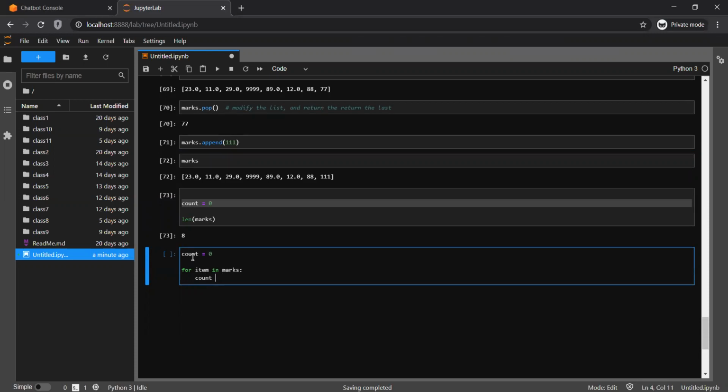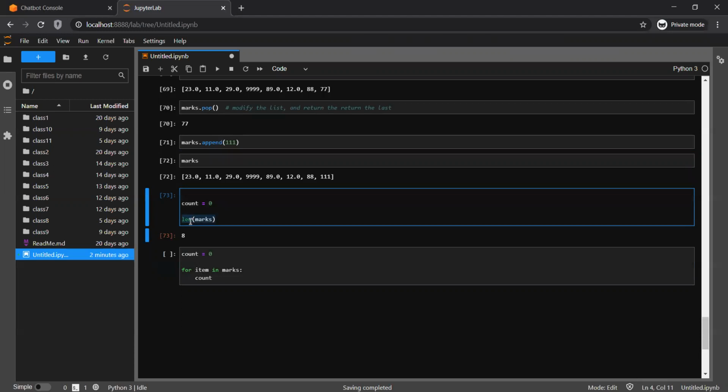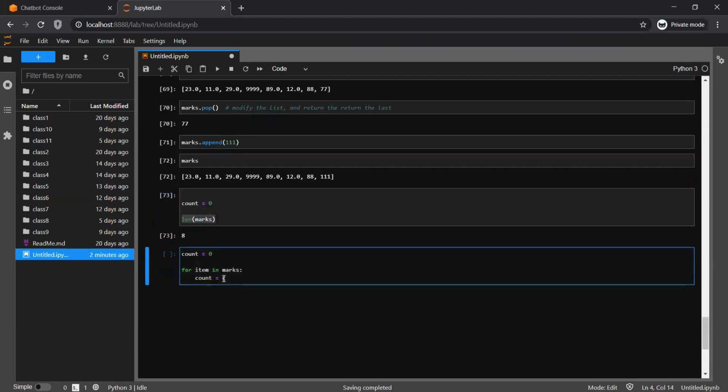Can you tell me the expression? I wanted to check for each item and then increment one by one. Like suppose this is 1, this is 2, 3, 4, 5, 6, 7, 8. I know the len function is there. It's a very simple task, but I wanted to do it the crude way. So how do I do it?